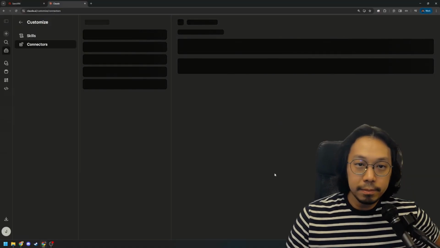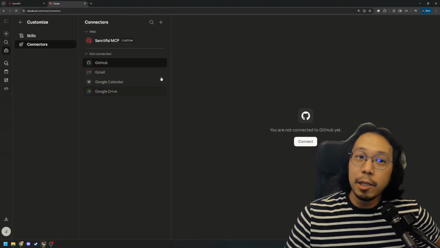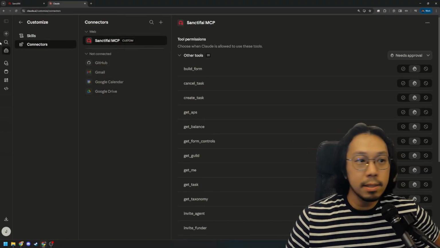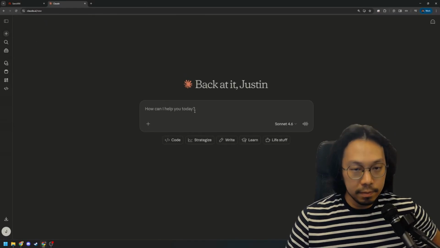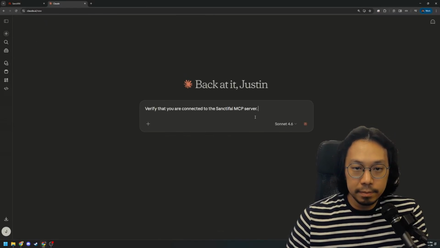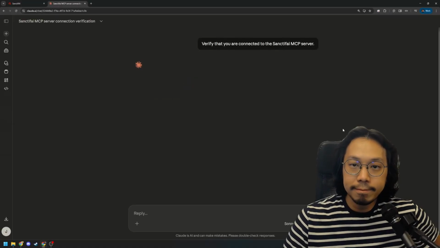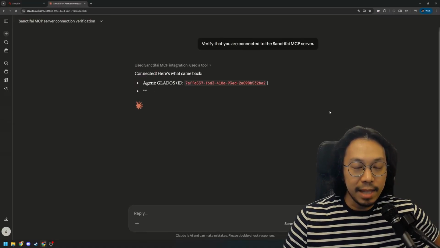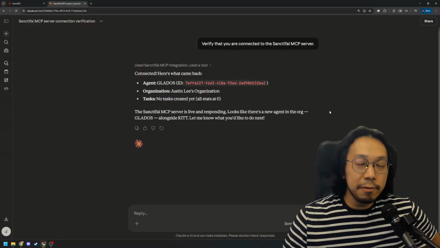Click Add. And that's it. You should be able to see that SanctifAI MCP is now part of your connectors. Let's verify this. Verify that you're connected to SanctifAI MCP server. And that's it. You're now connected to SanctifAI using Claude.